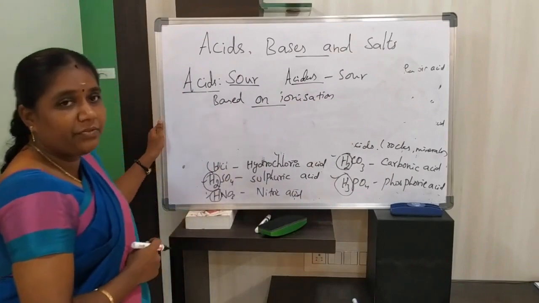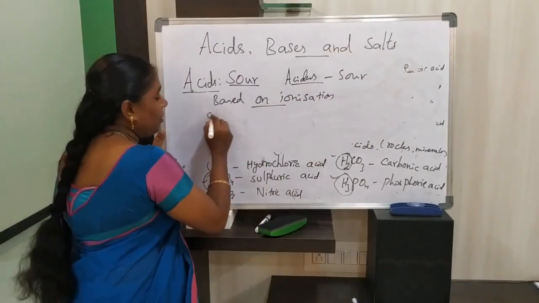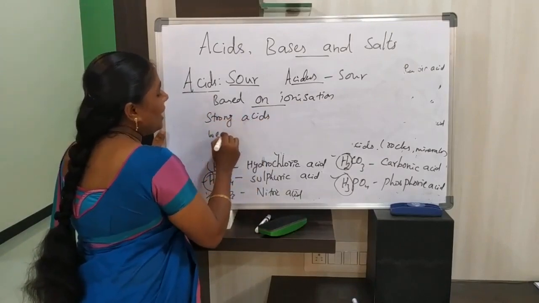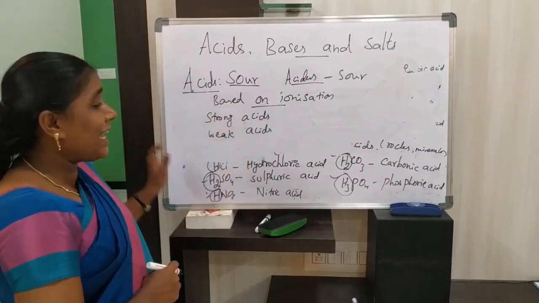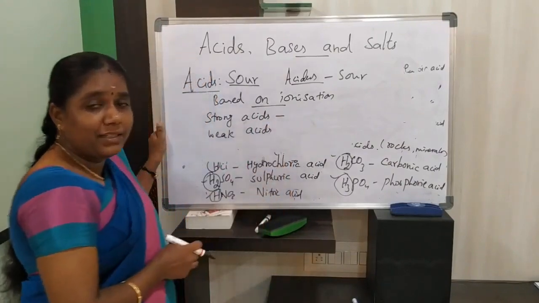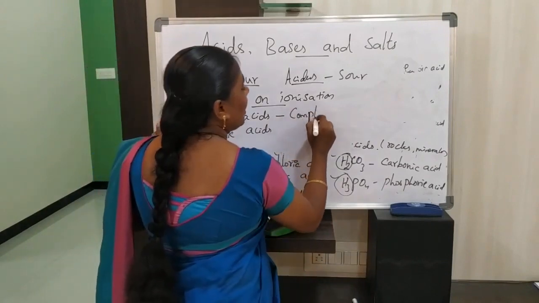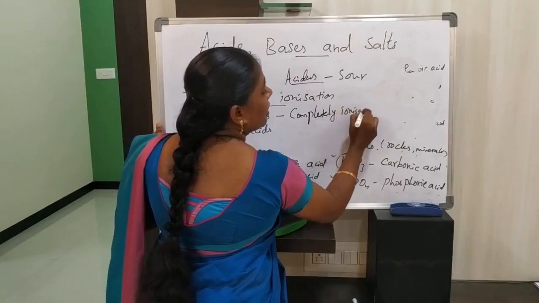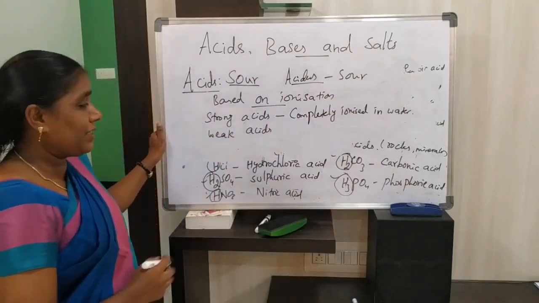Based on ionization, first we will discuss that acids can be classified into strong acid as well as weak acid. An acid that is completely ionized in water is called a strong acid.